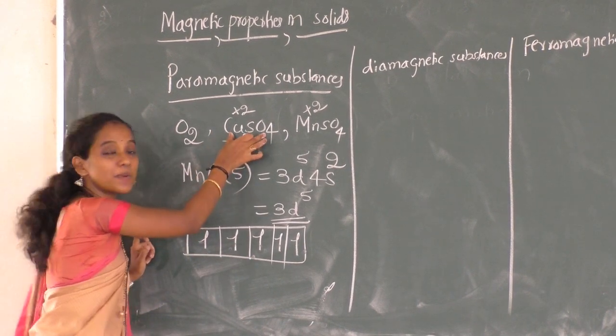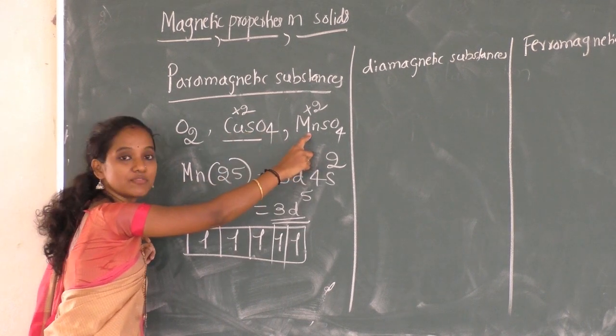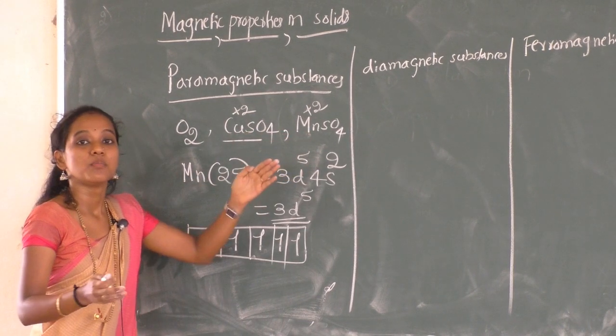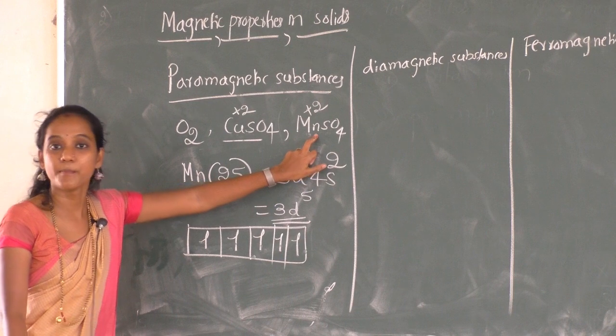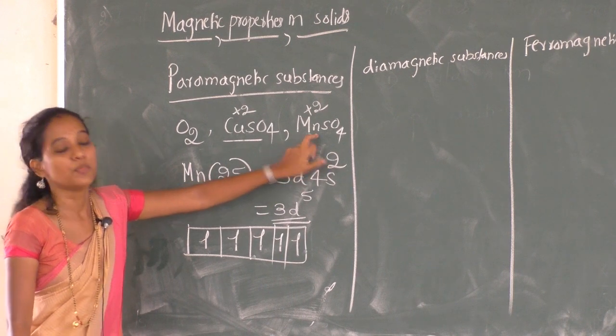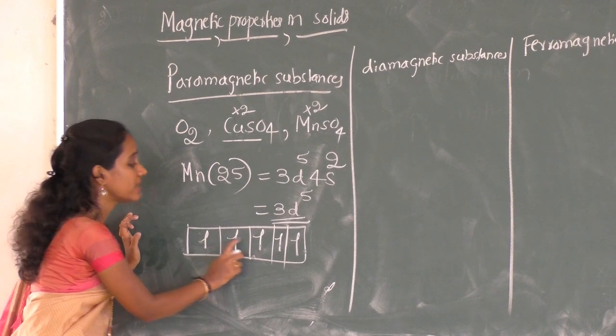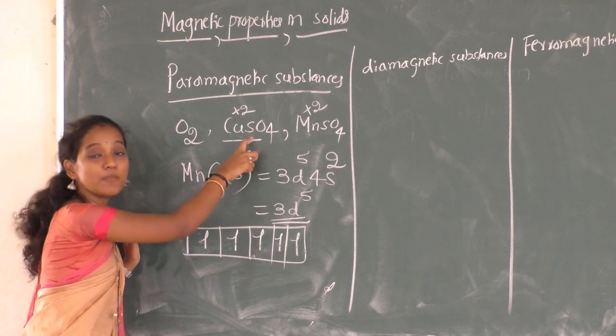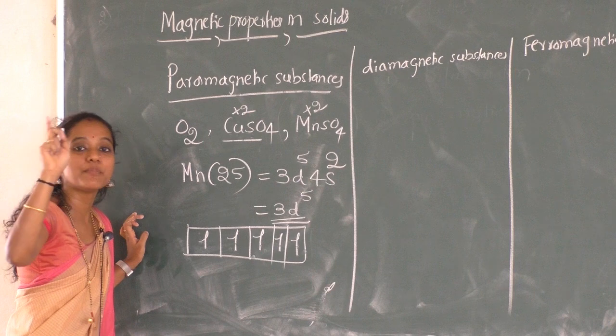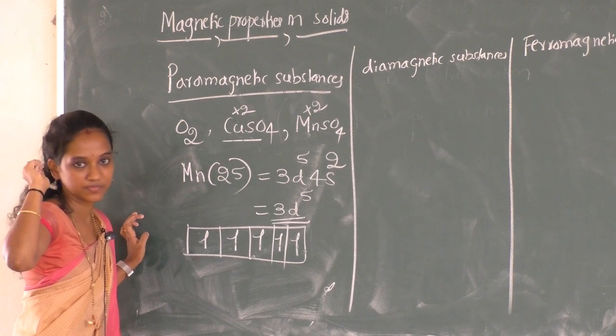So compared to copper sulfate, manganese sulfate is more attracted by the magnetic field. Why is it so? Because in manganese sulfate we have 5 unpaired electrons, whereas in copper sulfate only 1 unpaired electron is present.